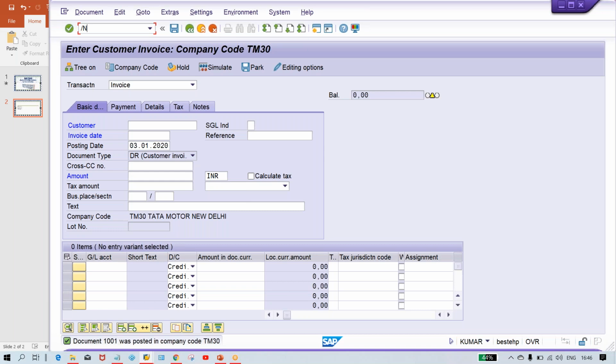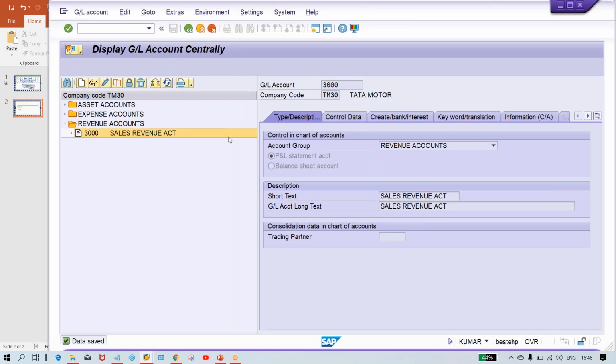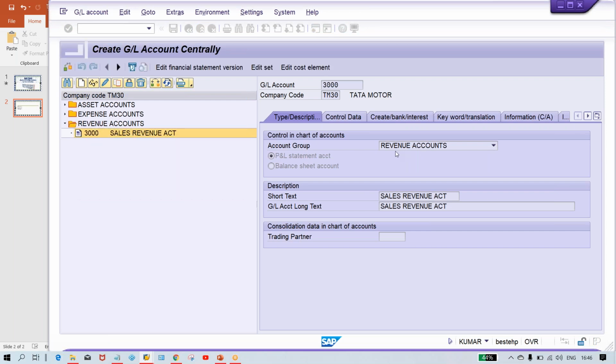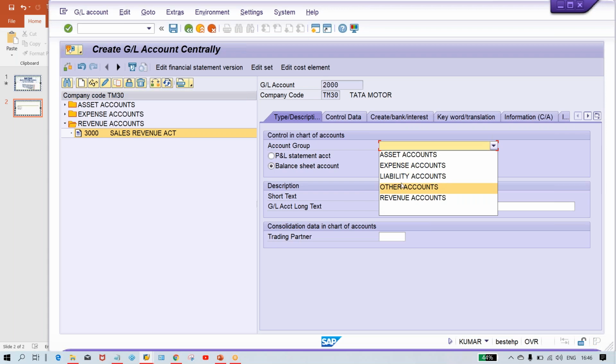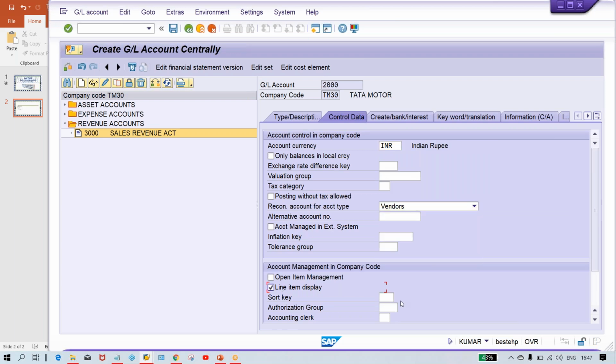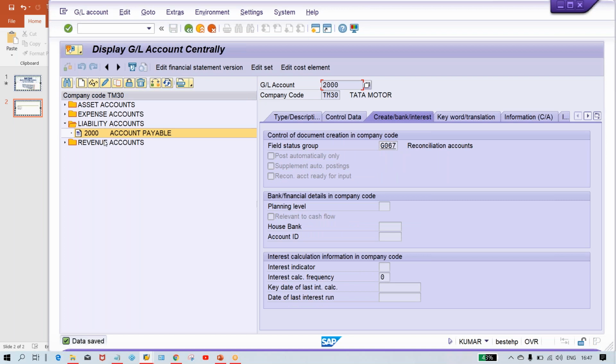So what do we have to do? Again for that also, one reconciliation account needs to be set up, guys. Click on the create button, and the reconciliation account is a liability. Balance it, and this is a liability, account payable. Then select the reconciliation account type vendor, line item display, and give the field status group, save it. So we have created the reconciliation account.